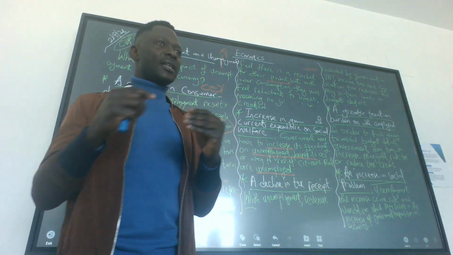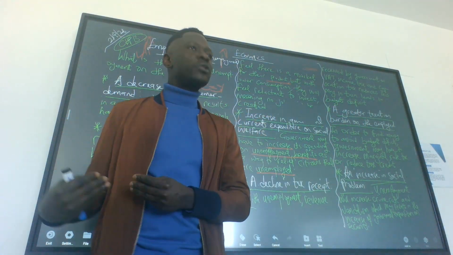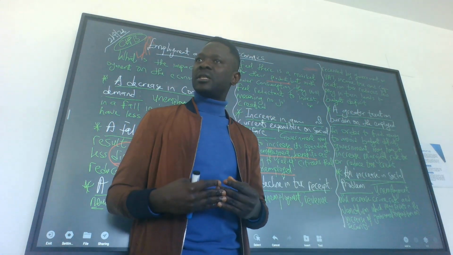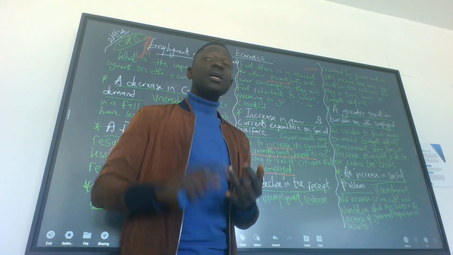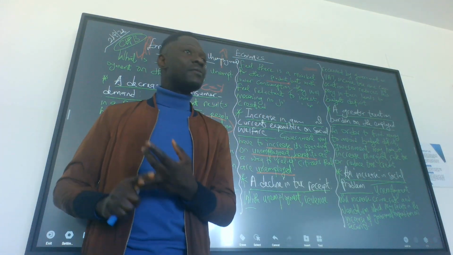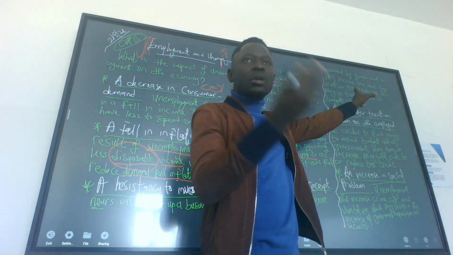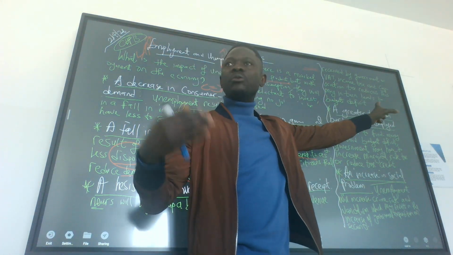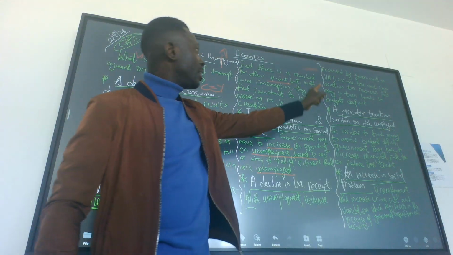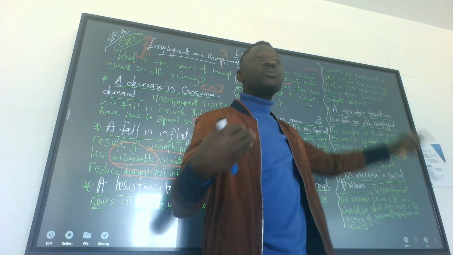Because there is less job opportunity, there is increasing unemployment. People do not have income, so they won't be able to buy goods and services. Value added tax, VAT, taxes on consumption reduces. Government will not be able to make revenue from VAT. Income tax reduces because people do not have jobs.